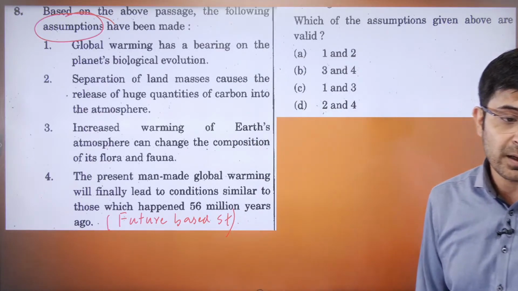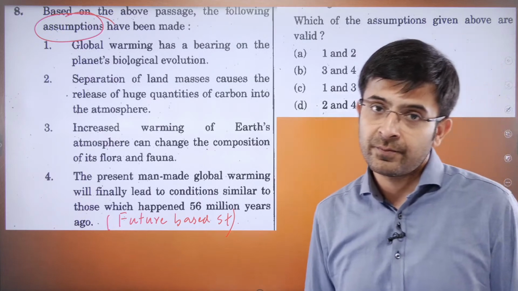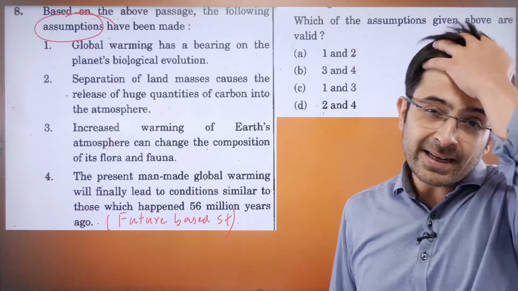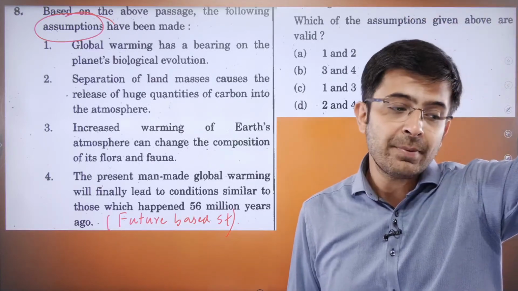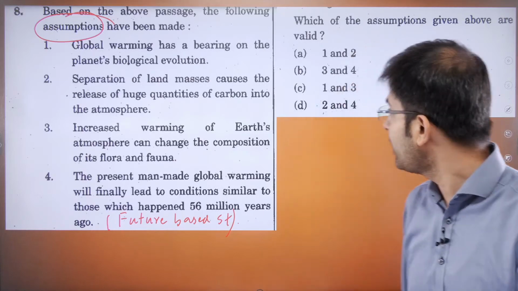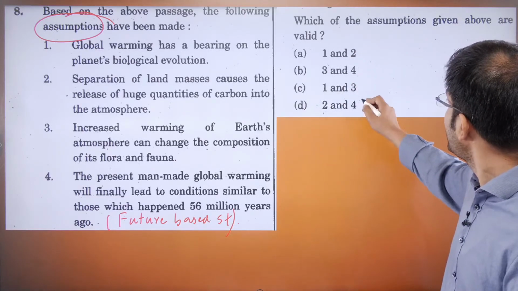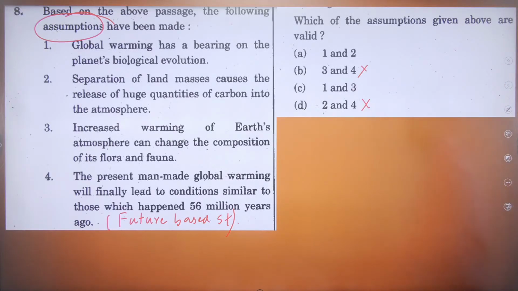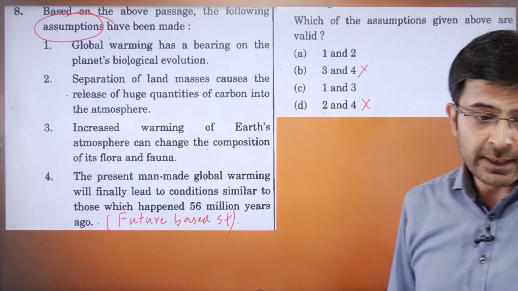is not a part of the assumptions. Okay, please take that as a ground rule. Any statement that tells you, oh, you know what, probably this could happen in the future, that's not a part of your assumption. Straight away you can discount option 4, which means this and this are not my answer. So now I've given you a hint. Now tell me the answer to this.